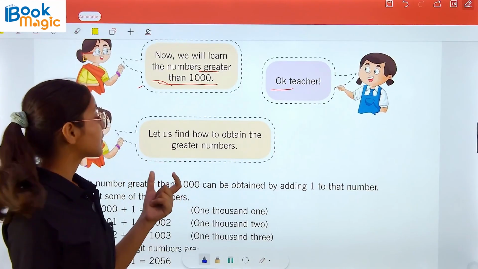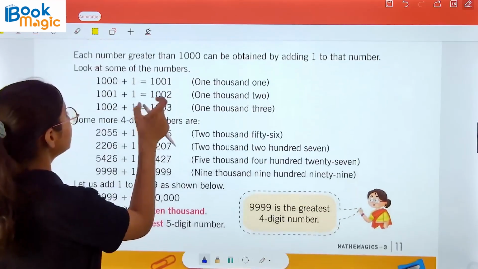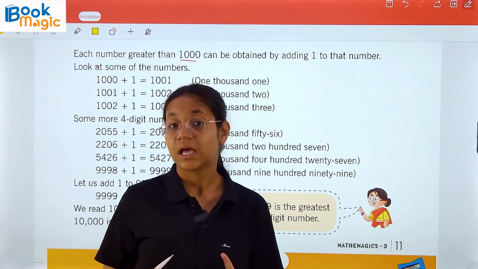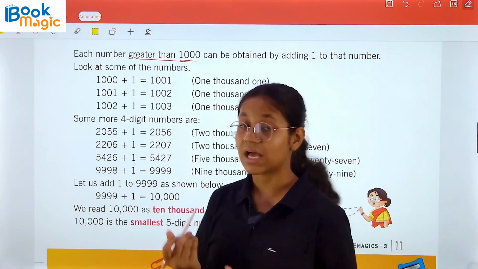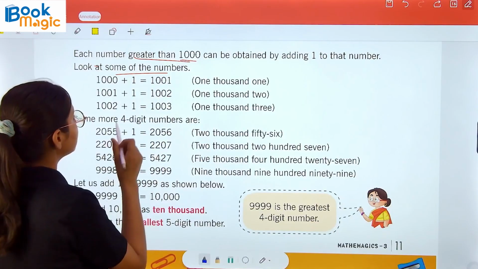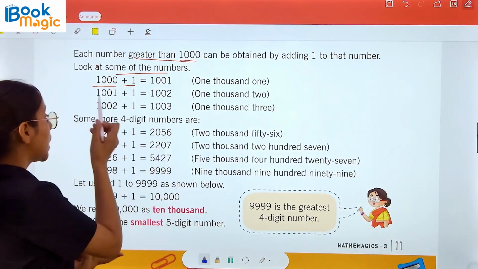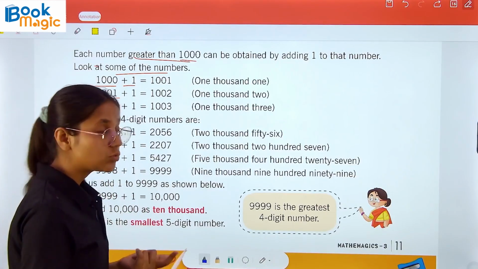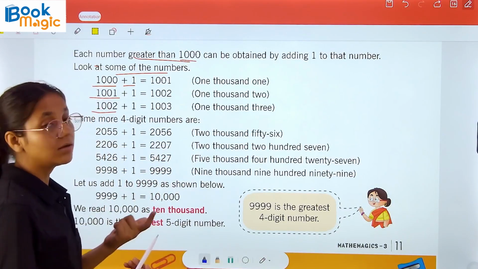Let us find how to obtain the greater numbers. Each number greater than 1000 can be obtained by adding 1 to the previous number. If we want to get a number greater than 1000, we have to just add 1. So 1000, adding 1 to it, we get 1001. Adding 1 to 1001, we get 1002. Now 1002 plus 1 is 1003, and so on. We can get the numbers.